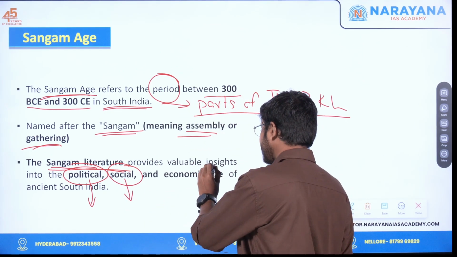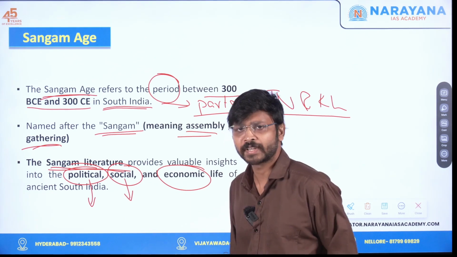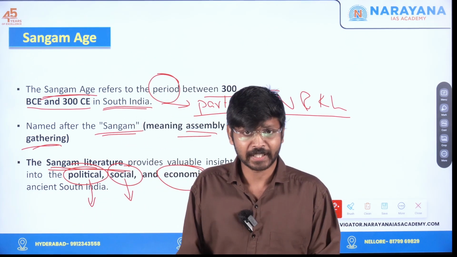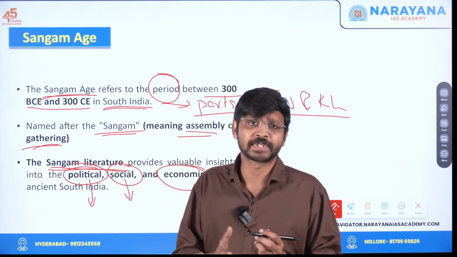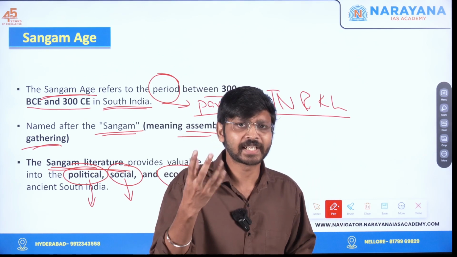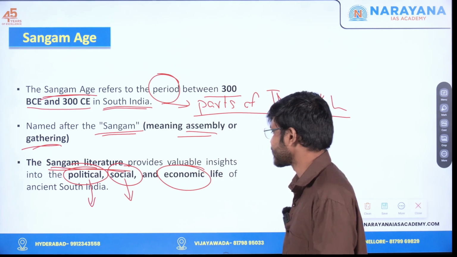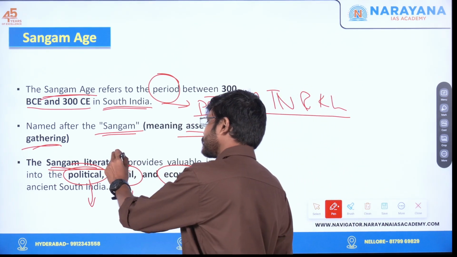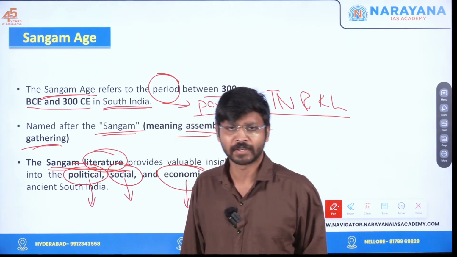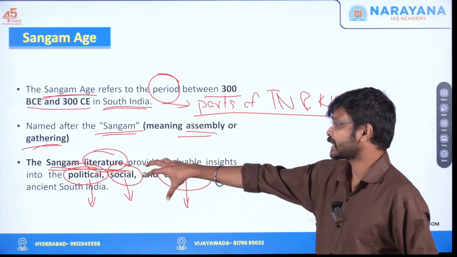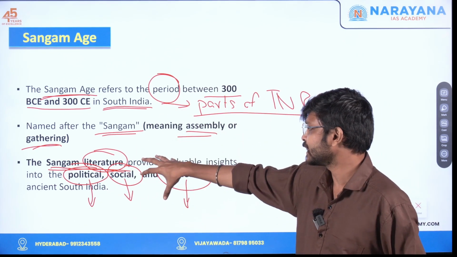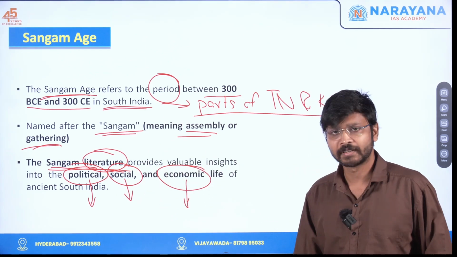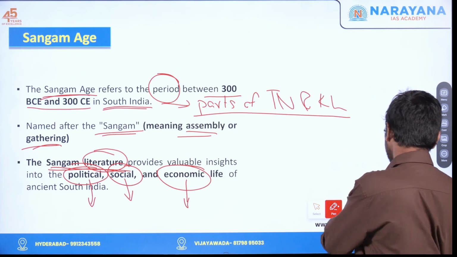And also we have the economic aspect of life. Economic aspect of life means what were the occupations of the people, like were they involved in agriculture, what were the crops which they were using, were there any trade relations with different countries. All these things come under the economic life of South India. Even though it is literature, with poetry and novels, through that we get an idea of the political structure, the social structure and the economic life of ancient South India. So that is the significance of Sangam Age.